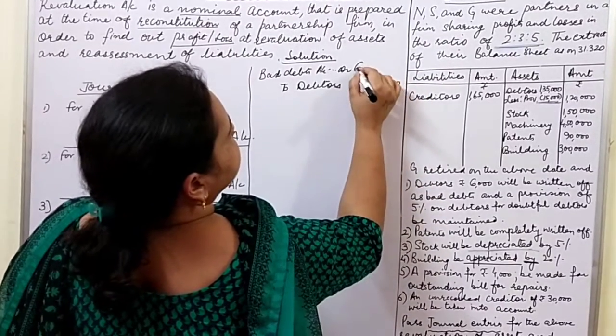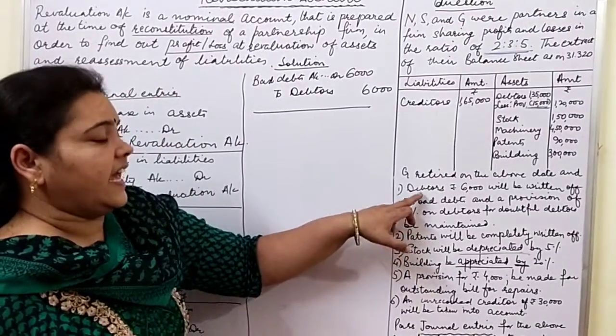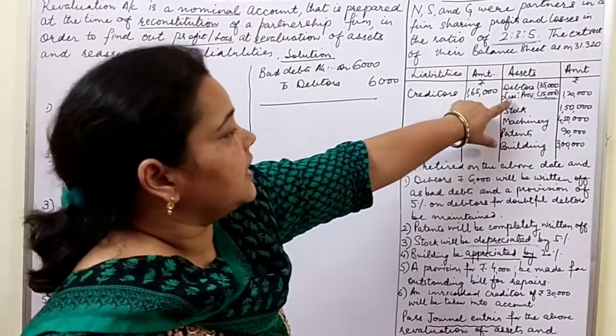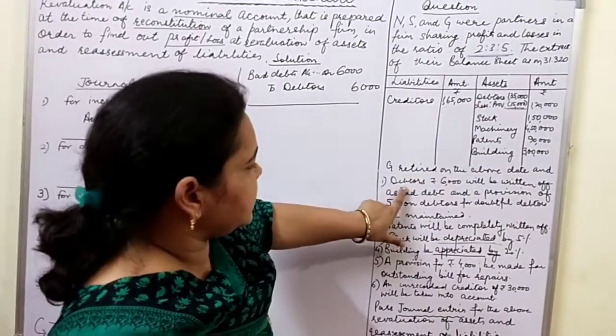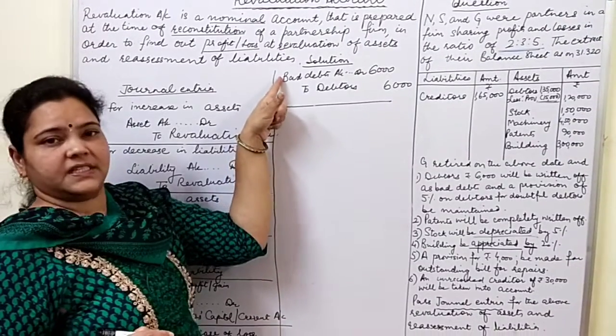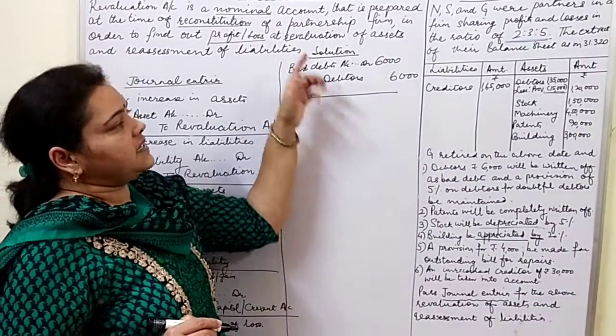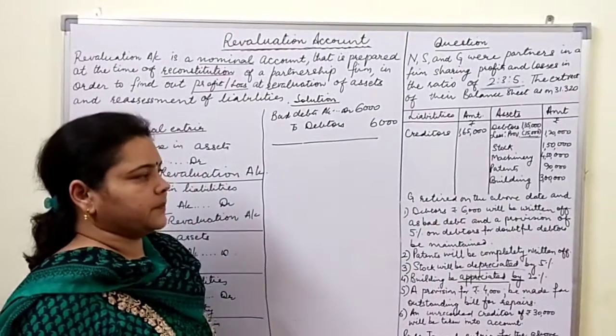Children, we are passing this entry here because these bad debts are not deducted here. A fresh entry for bad debts is being passed here. So bad debts being a loss is being debited, and debtors are being reduced with rupees 6,000.